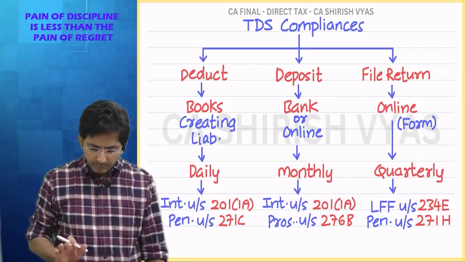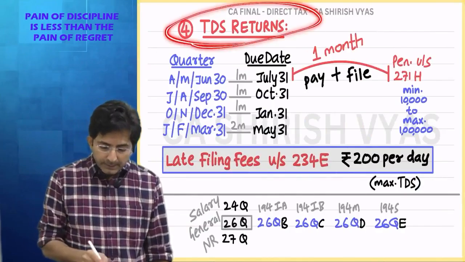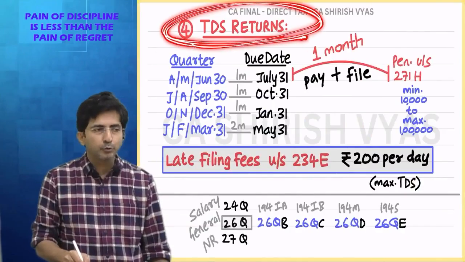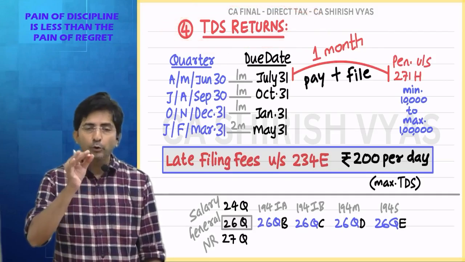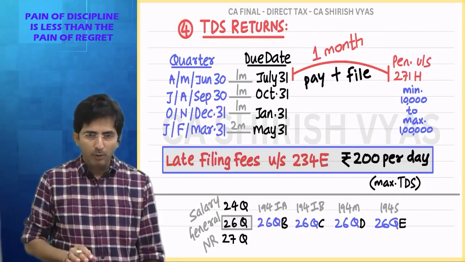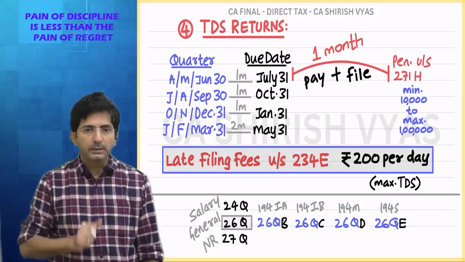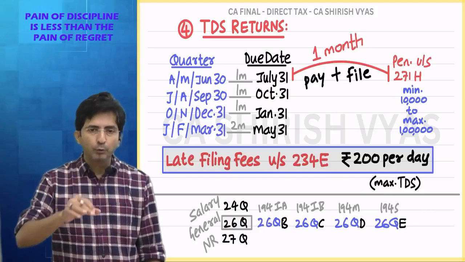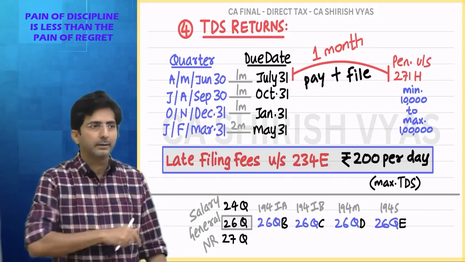And then see, one more thing. This TDS return is a word used by practicing chartered accountants. In the Act, they don't use the word TDS return. You know what they say? Quarterly statements. So if in the exam they use the words quarterly statement, you understand it's this only.